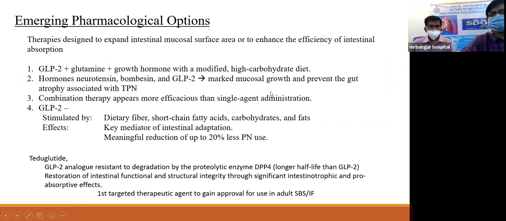Now, there are some pharmacological options that are emerging for the treatment of short bowel syndrome. One is using GLP-2 plus glutamine plus growth hormone with a modified high carbohydrate diet. GLP-2 has been seen as a key mediator of intestinal adaptation, and it reduces PN use by 20%. Teduglutide is a GLP-2 analog that is resistant to degradation by the proteolytic enzyme DPP4, which usually degrades GLP-2 in the normal intestine.